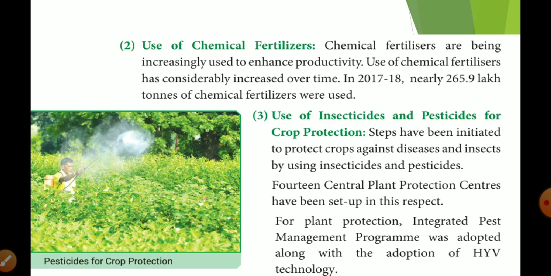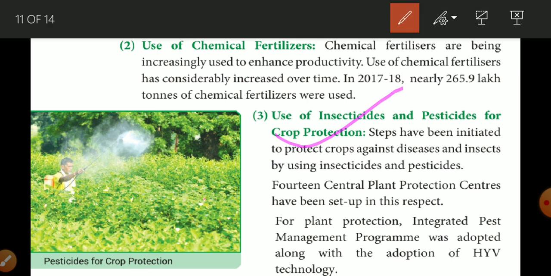Now next is use of chemical fertilizer. Before the green revolution, our farmers had very conventional thought: "हम चूहे नहीं मारेंगे, पाप लगेगा." But the government started many awareness campaigns and told them they have to use insecticides and pesticides, and then production is going to be more.